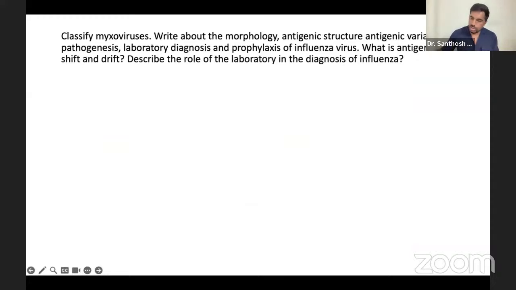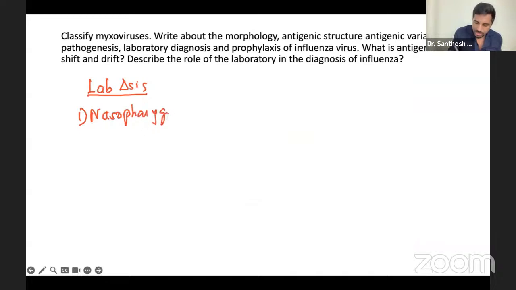Now, the next point is the lab diagnosis. When you talk about the lab diagnosis, you should remember that the best swab is the nasopharyngeal swab. You remember when we have COVID also, we did the same thing: nasopharyngeal swab and do a PCR. That's the best way.